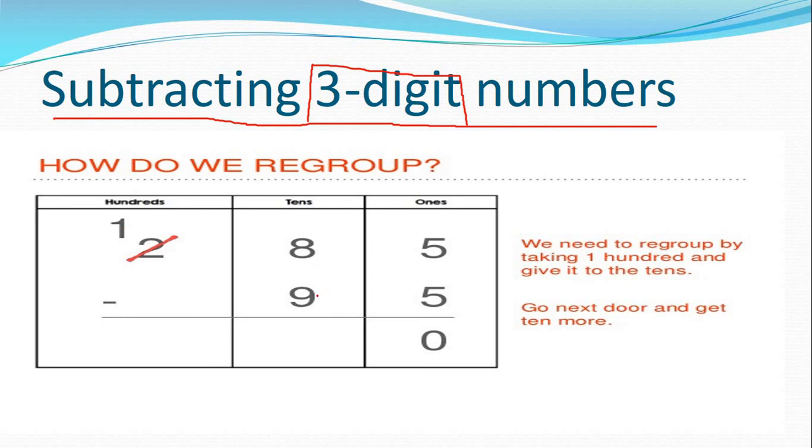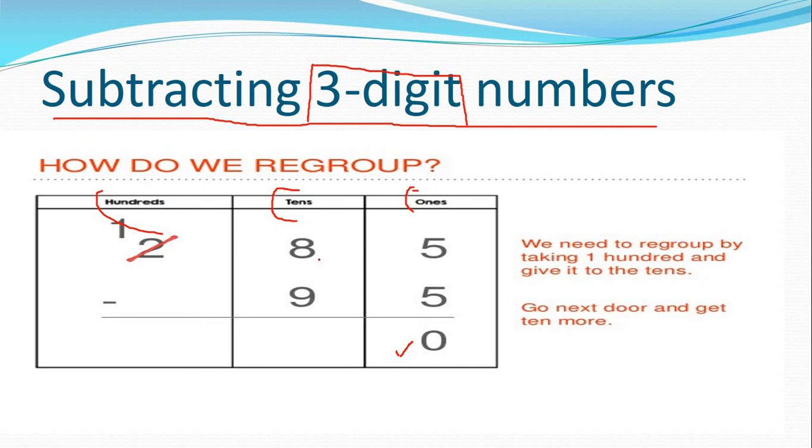So now here, 285 minus 95. So 5 minus 5, what answer is coming? 0. Okay, it's the right answer. We need to regroup by taking 100 and giving it to the tens. Which places are here, students? Ones, tens, and hundreds. So taking a 100 and giving it to the tens, go next door and get 10 more.